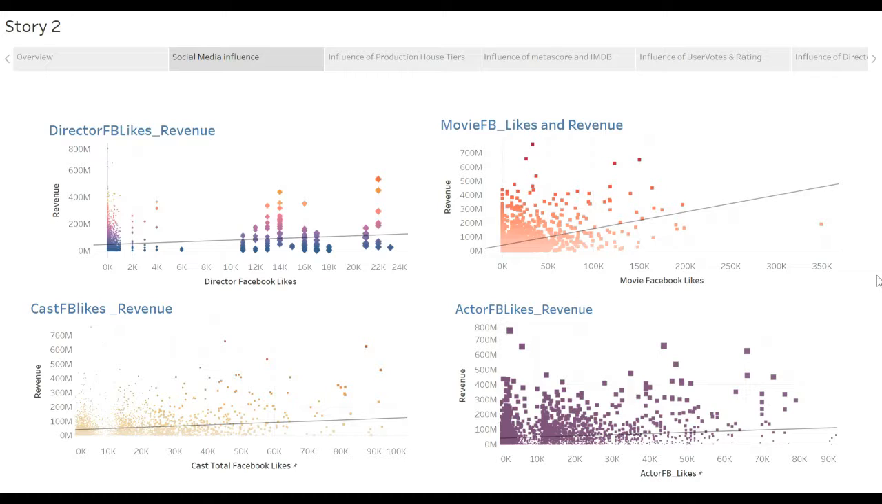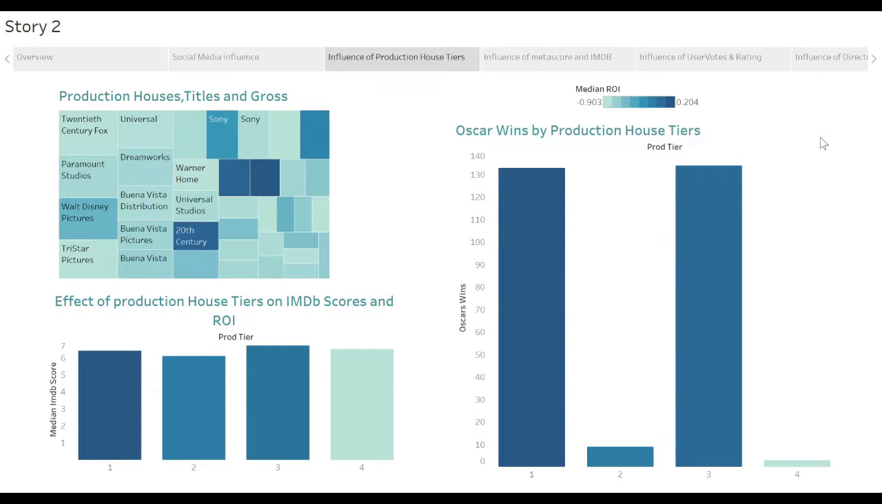Analysis, let's look at the social media influence. We can see that director Facebook likes and movie Facebook likes had a significant impact on the revenue, and hence they're part of our regression model, whereas the cast and actor Facebook likes were not part of the model. Additionally, looking at the production house tiers, we created 4 tiers based on the median gross revenue. We noticed that having tier 1, which had the maximum grossings, resulted in the production house winning the most Oscars, but also having the greatest median ROI, hence getting the maximum bang for the buck.